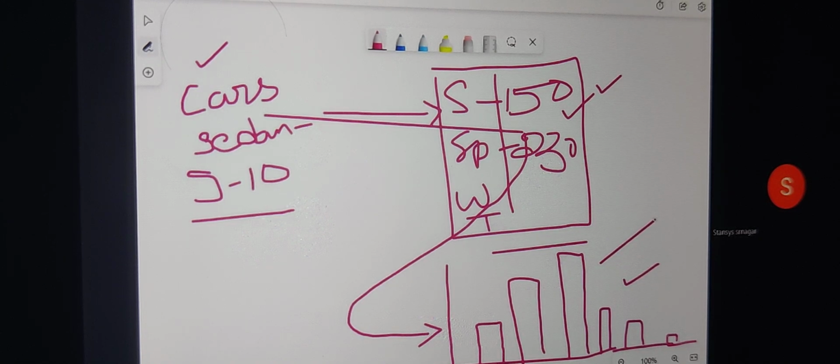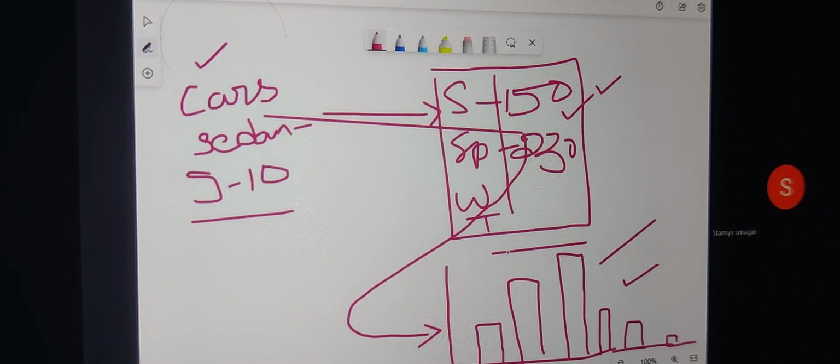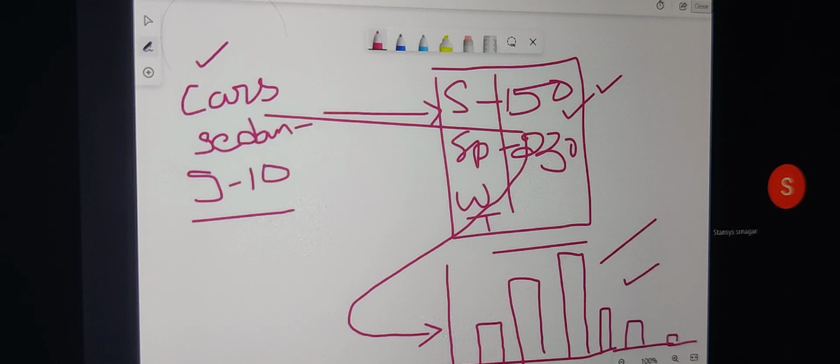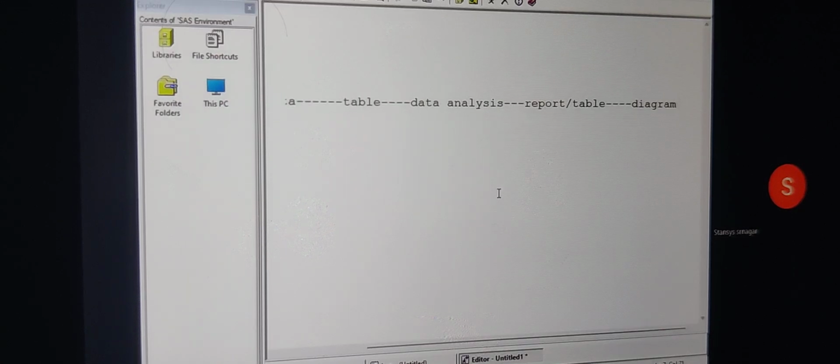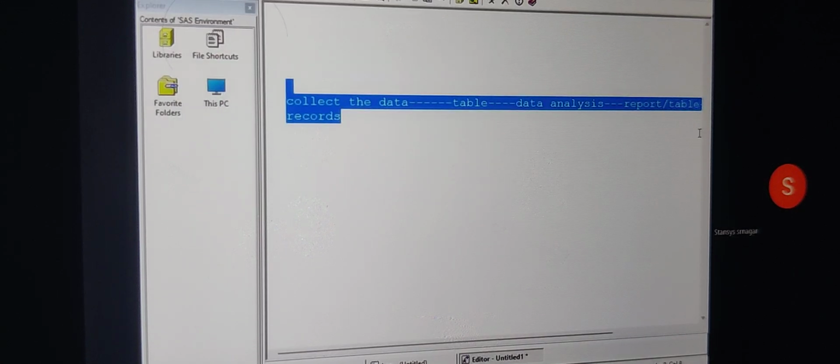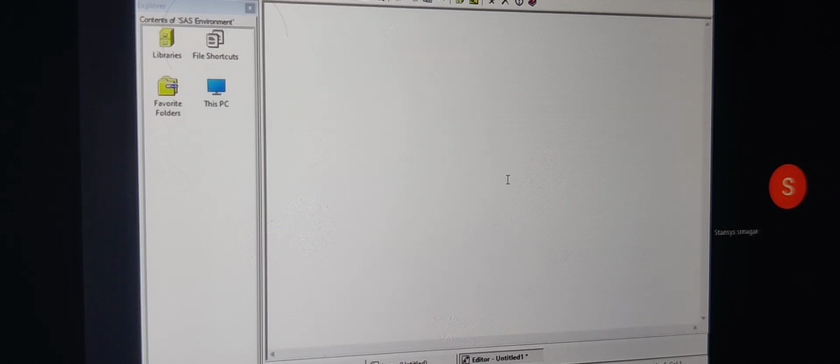Understand this one? So that's why we say a diagram is worth 1000 words. అంటే మీరు 1000 words చెప్పడానికి ఒక స్టోరీని ఒక చిన్న డయాగ్రామ్ లో you can represent everything. So these diagrams are very powerful. And one of the major advantages with SAS is that it is very powerful when it comes to diagrams. It can give high resolution, a wide variety of diagrams, particularly in the form of graphs.